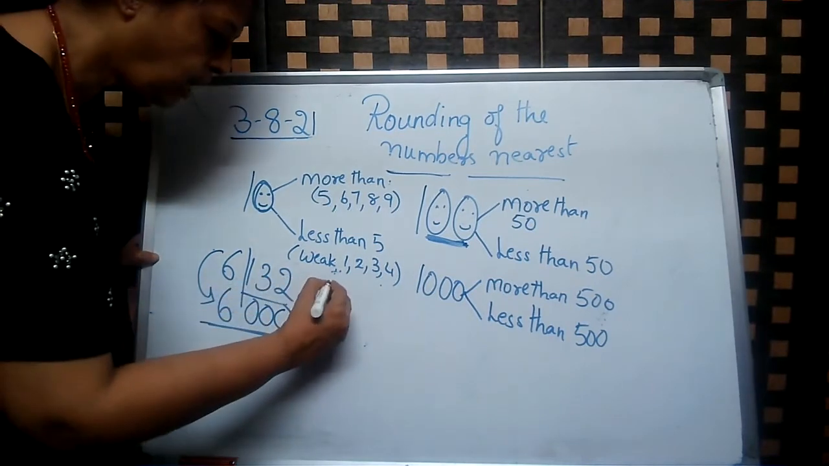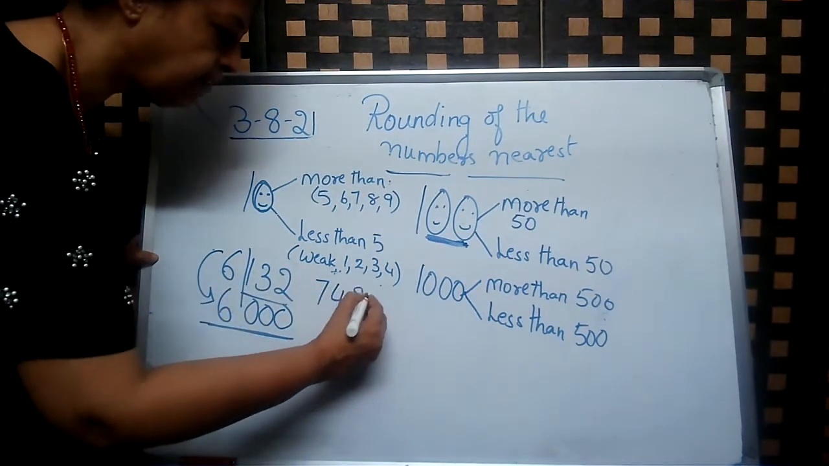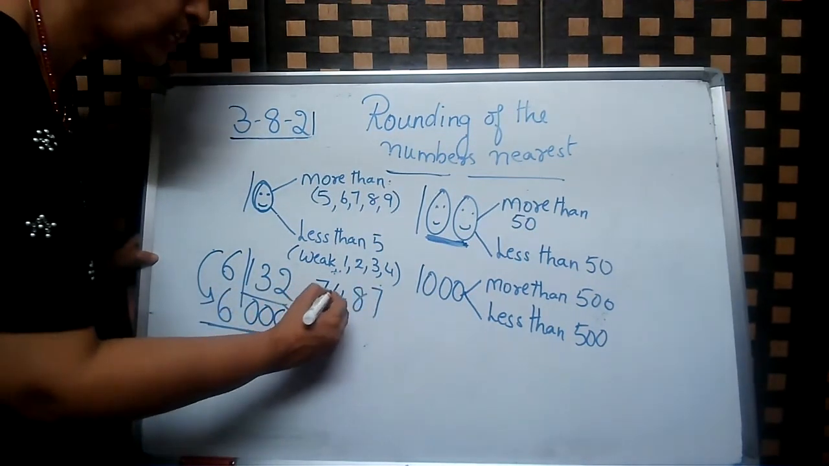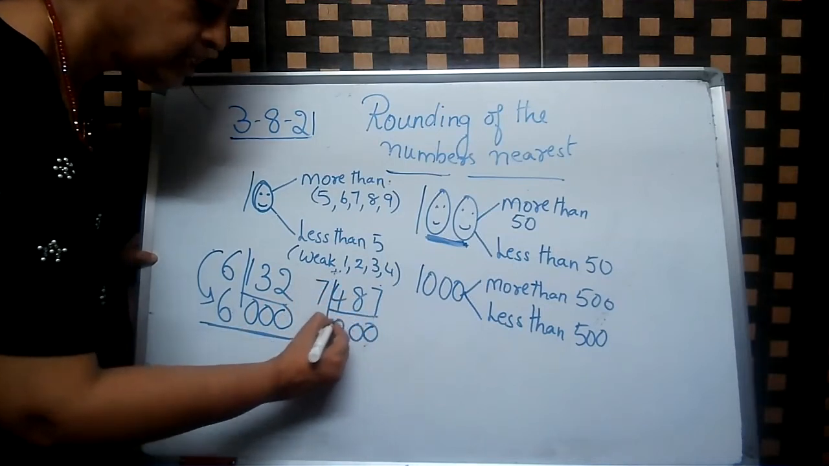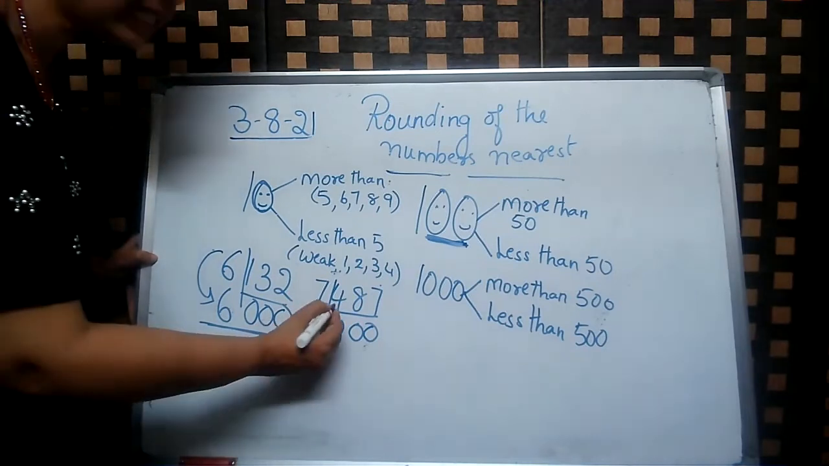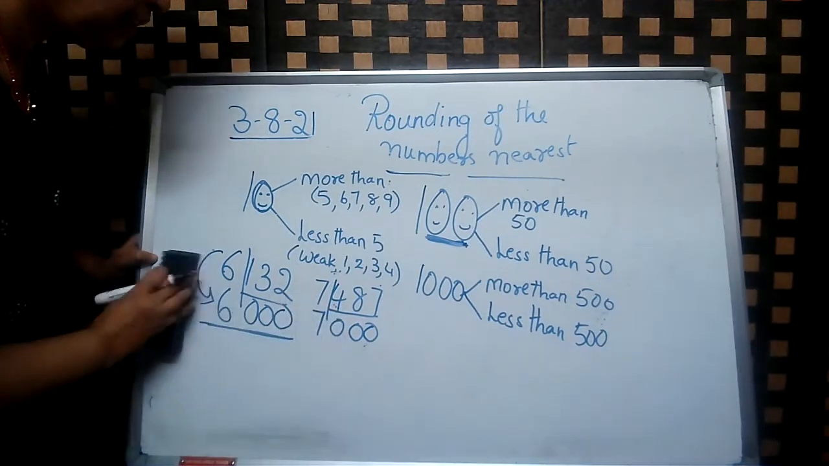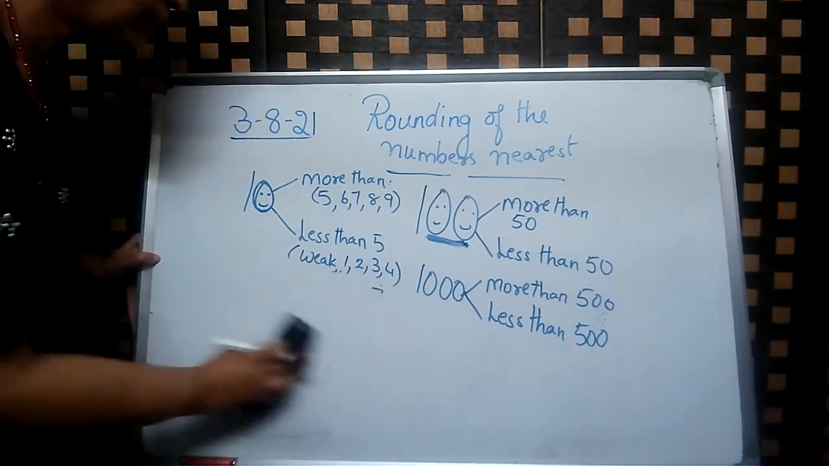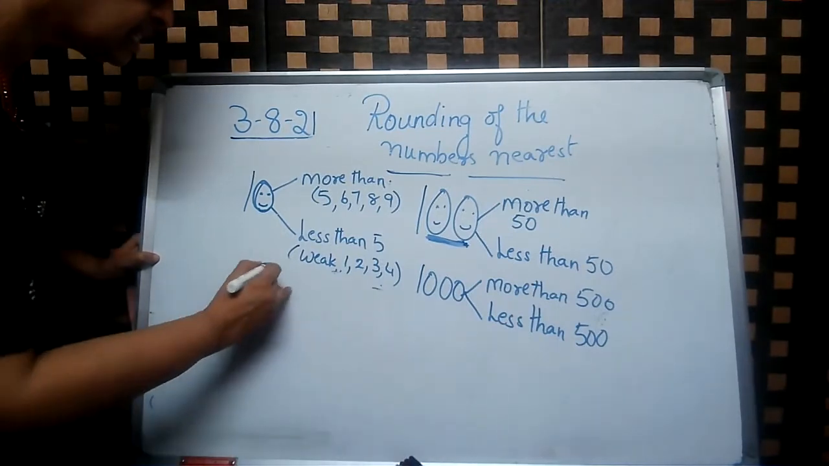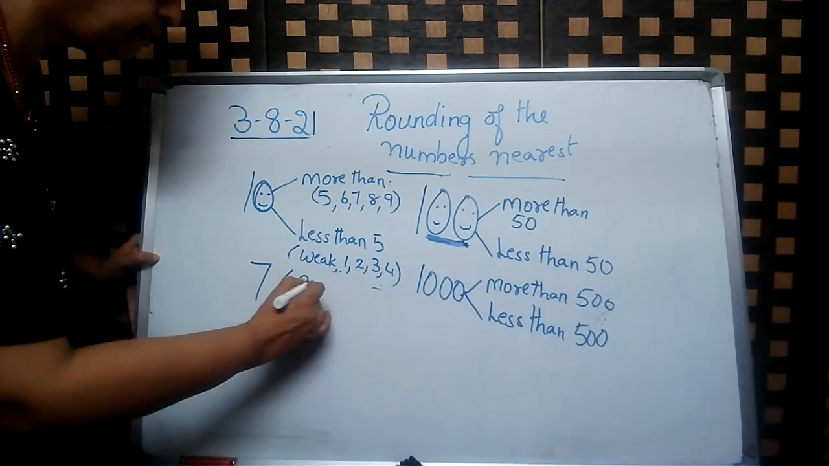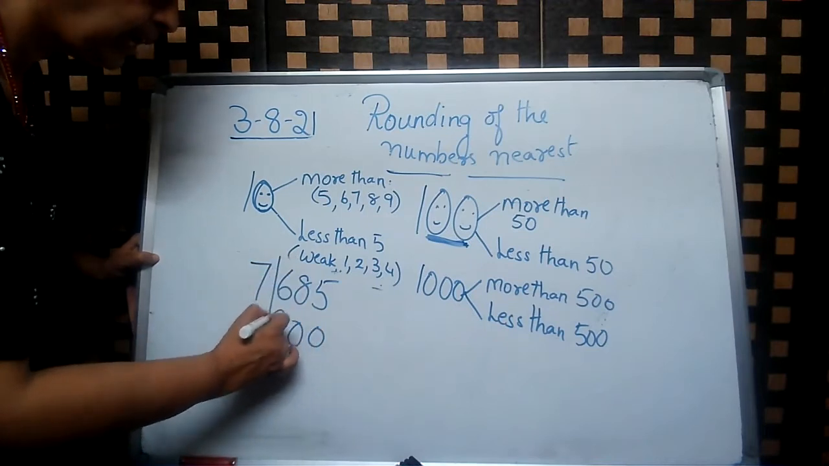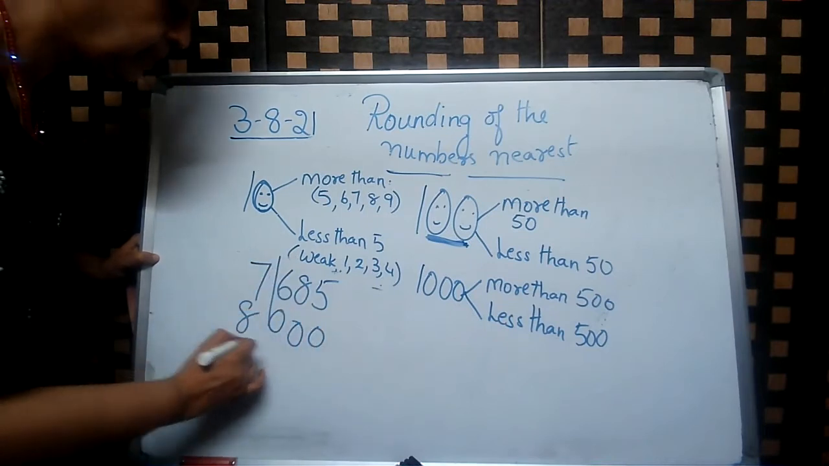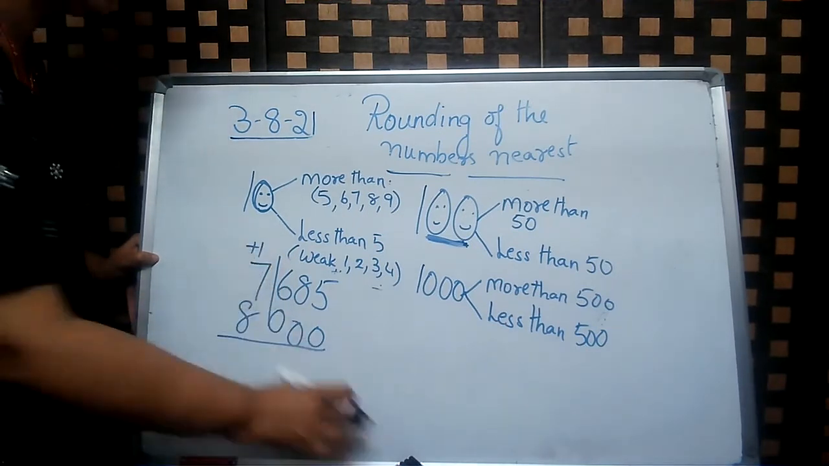Understood? When you are rounding 7487 to the nearest 1000, it will be 7000 because it is less than 500. Okay. Now, if you want to round 7685, it will be 8000 because we will add 1 in the thousands place.